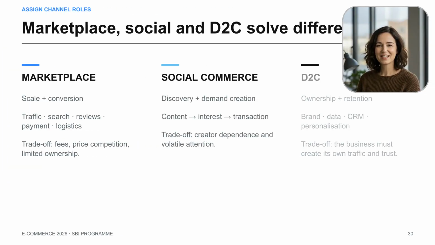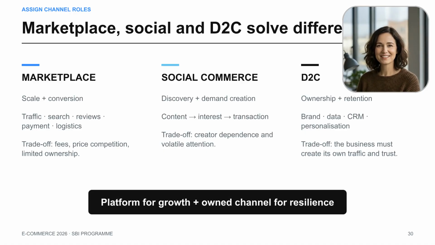Marketplaces, social commerce, and direct-to-consumer channels solve different jobs. Use marketplaces for scale, social commerce for discovery and demand, and D2C for ownership and retention. A resilient strategy balances platform growth with owned channels to protect your business.